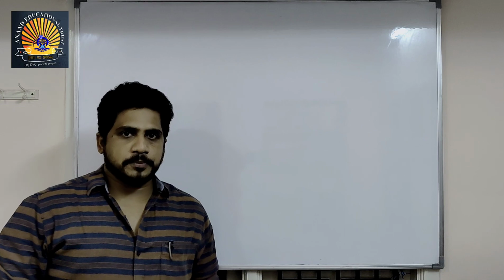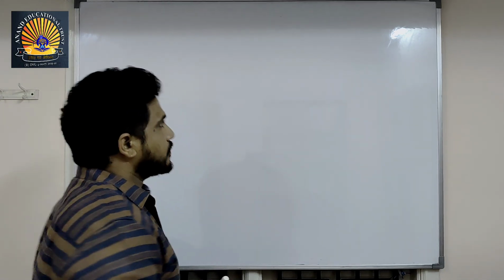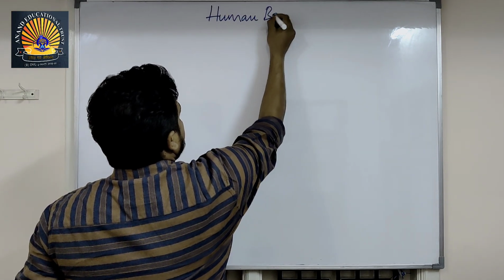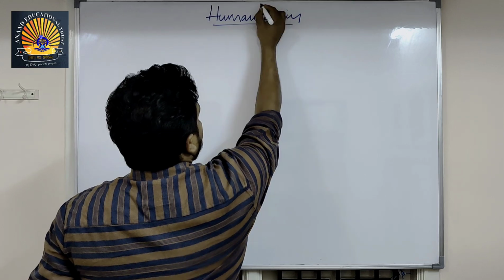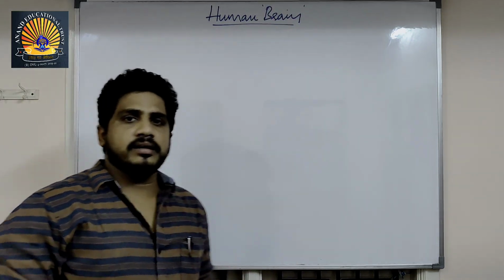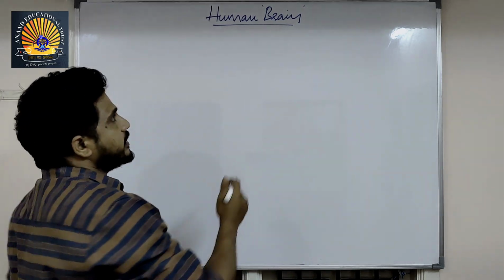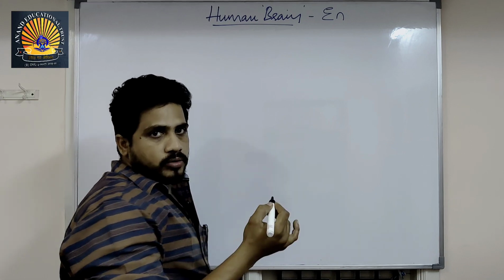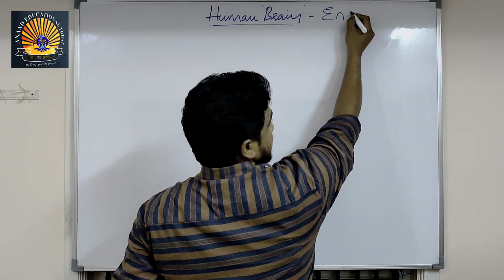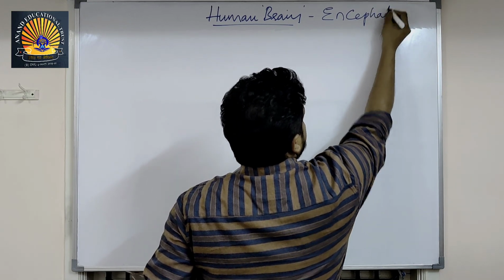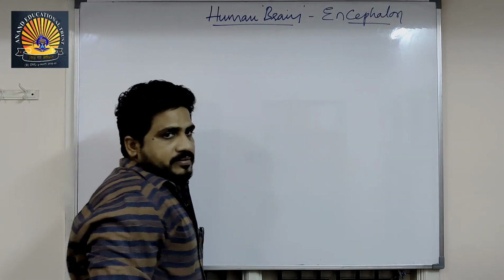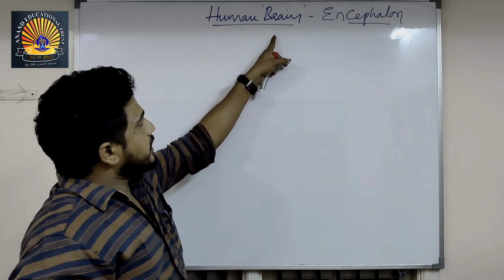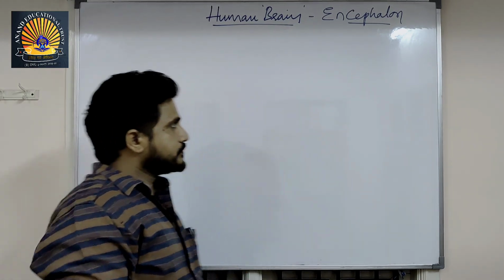This time I am here to explain about the human brain. Brain is a term we can use in English, but the scientific name of the brain is encephalon. En means inside, endo, just like that. Inside, encephalon. Cephal means head. Inside the head, there is an important organ that is called the brain. So, the brain's scientific name is encephalon.